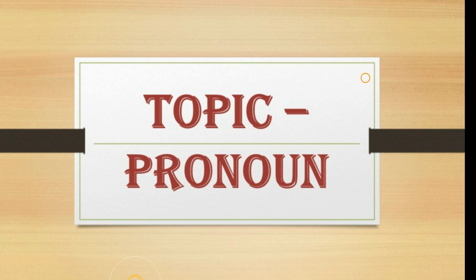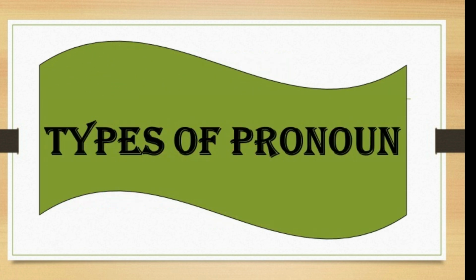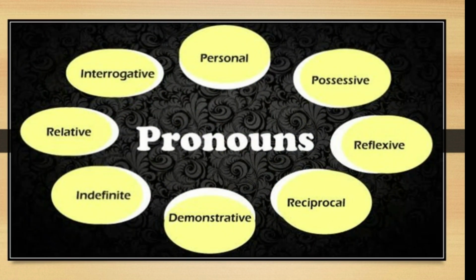What is a pronoun? A word that is used to replace a noun is called a pronoun. For example, he, she, it, you, they, etc. Now, types of pronoun. There are 8 types of pronoun: personal pronoun, possessive pronoun, reflexive pronoun, reciprocal pronoun, demonstrative pronoun, indefinite pronoun, relative pronoun, interrogative pronoun.